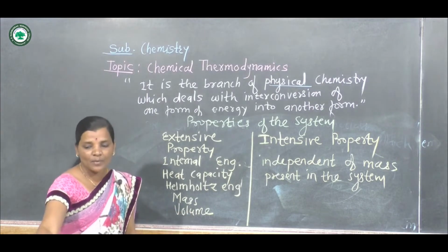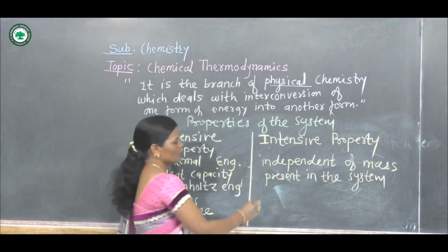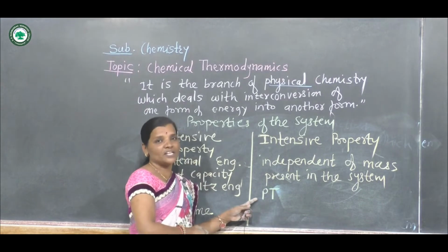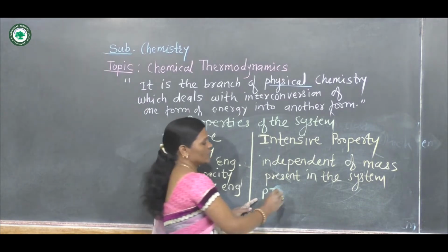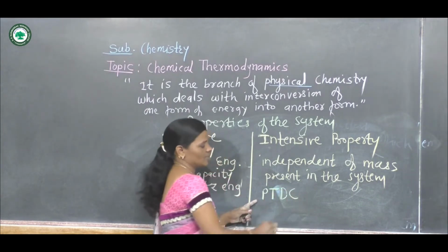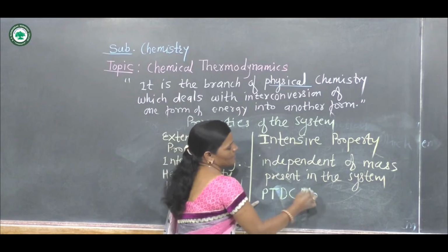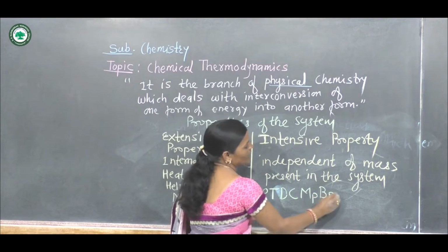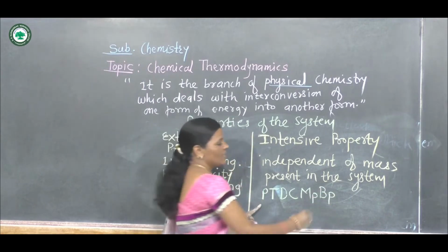And to identify the intensive properties, for example here PT. This is the initial of PT Usha. Okay. So here DC, that is direct current. MP, Madhya Pradesh, we can keep in mind. BP, that is Bhopal.